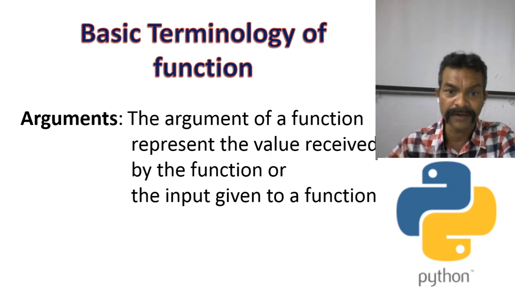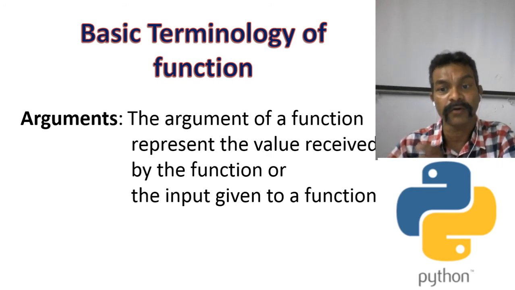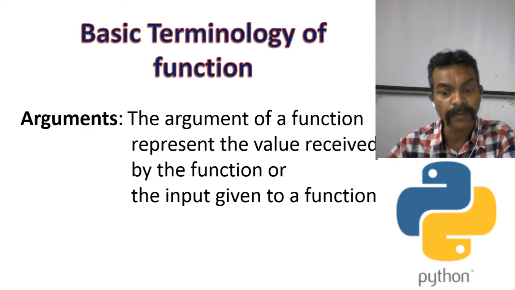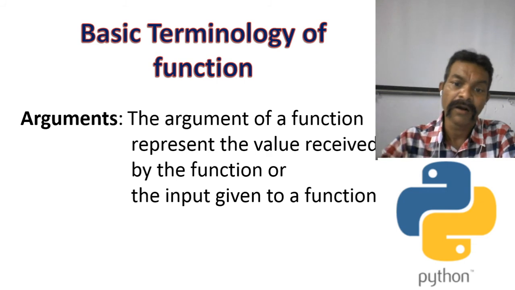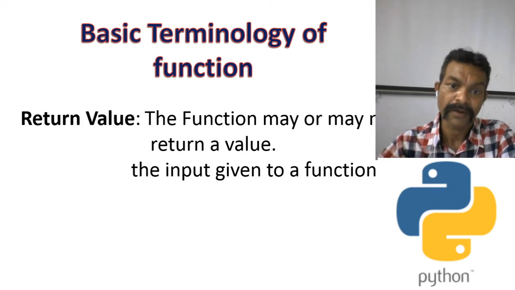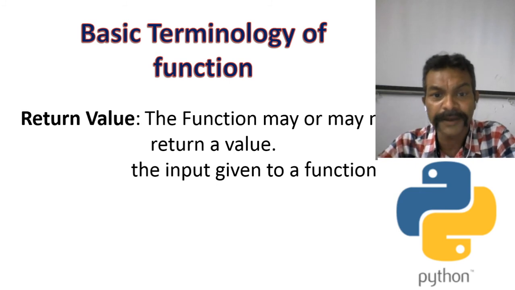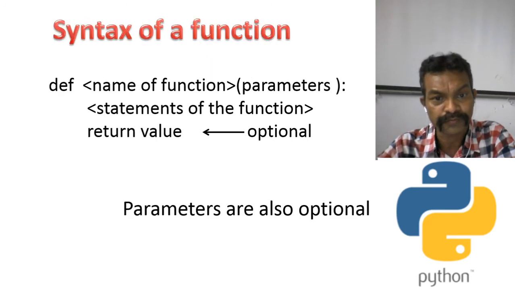Whatever value is received by the function from the user is called an argument. Sometimes it is also called a parameter. Parameter and argument both are the same. Return value: the function may or may not return a value. Is it clear? Sometimes a function returns a value and sometimes it does not.